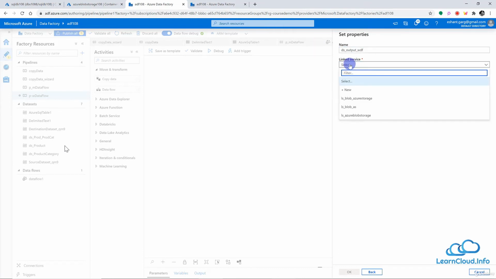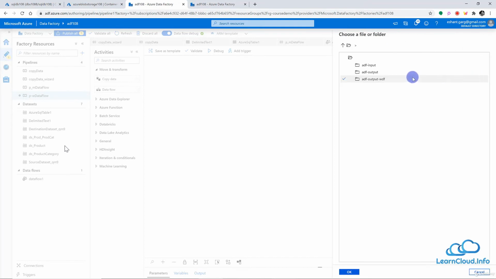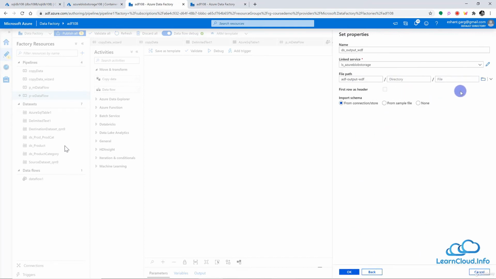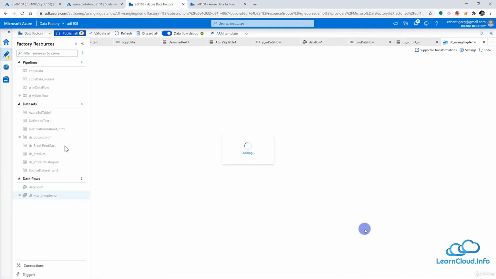And I can choose my linked service. I already have this service which we created earlier. And let me choose the folder, and this is going to be our output folder which we just created, basically the container in more technical terms. And the first row I want to save as a header. So let me click OK. Everything else looks good here. And we have our source, we have our sink, everything looks good. So let's click on OK here.